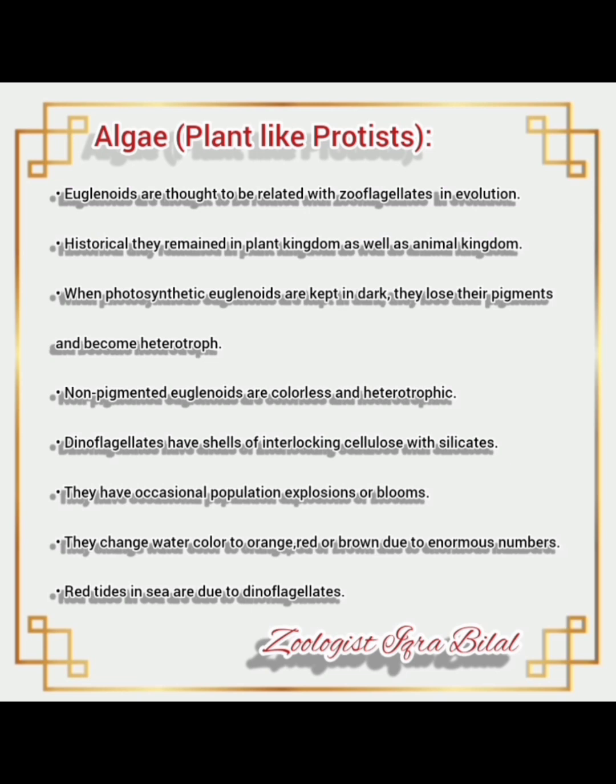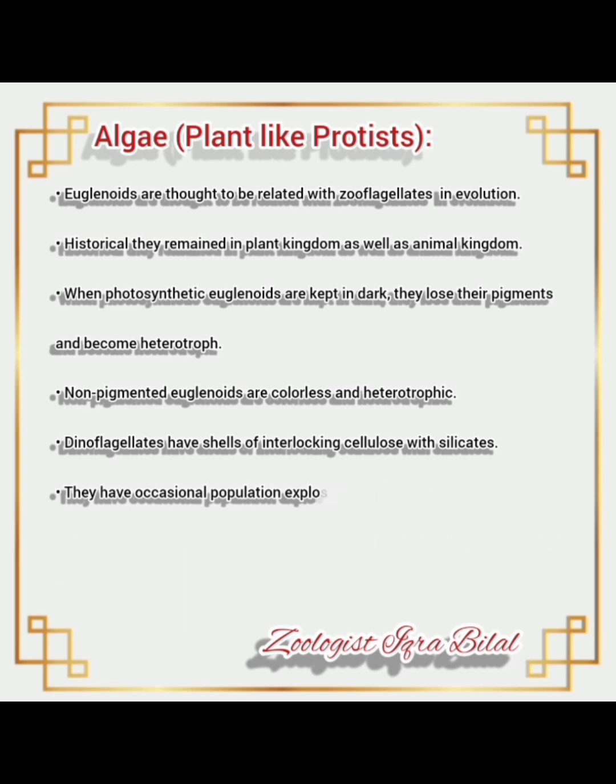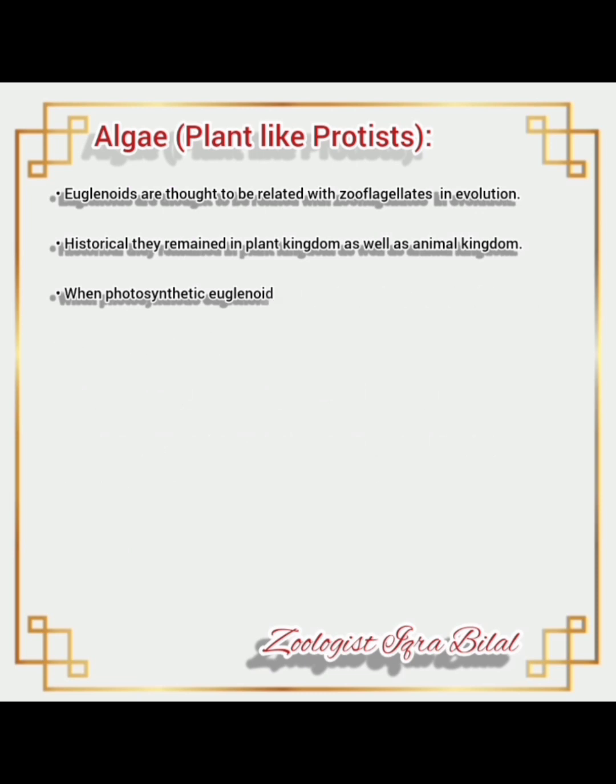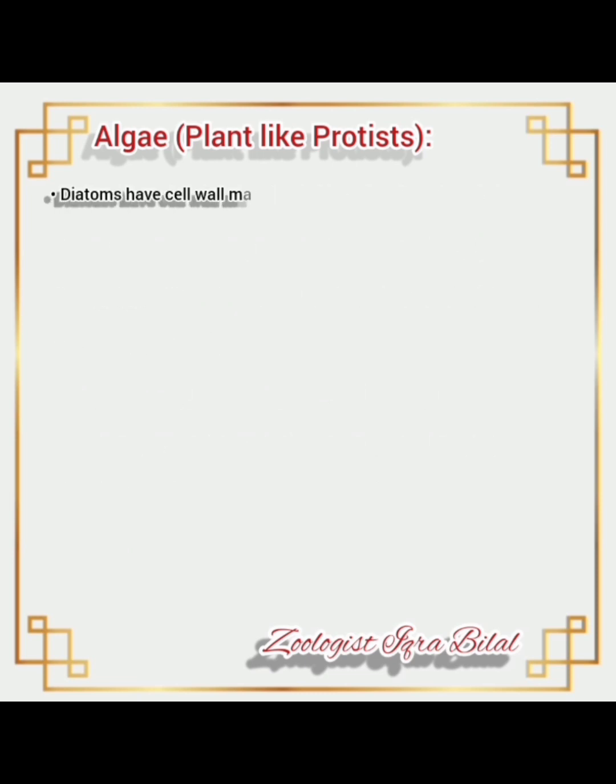Dinoflagellates have a shell of interlocking cellulose with silicates. They have occasional population explosions or blooms due to their colors. They change water color to orange, red, or brown due to enormous numbers. Red tides in sea are due to dinoflagellates. Very important to remember. This MCQ has already been asked in past papers.